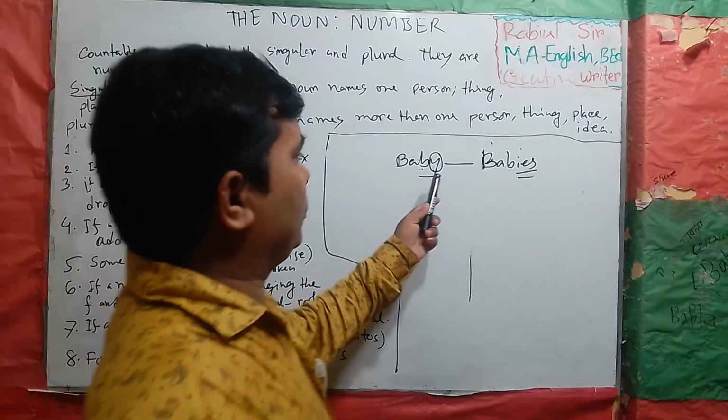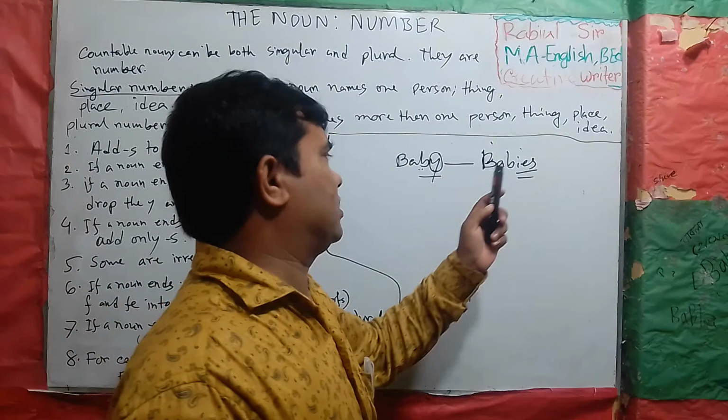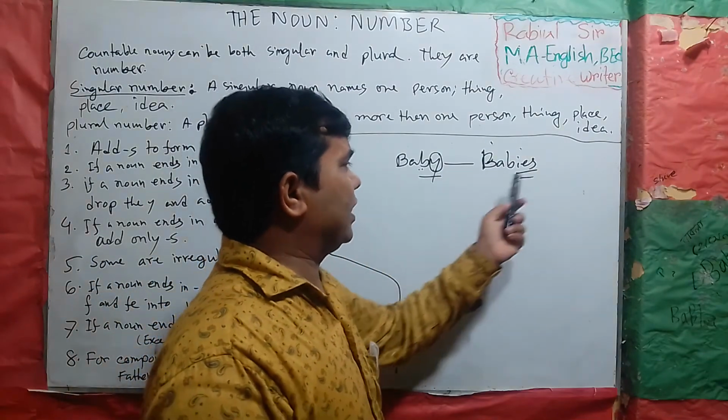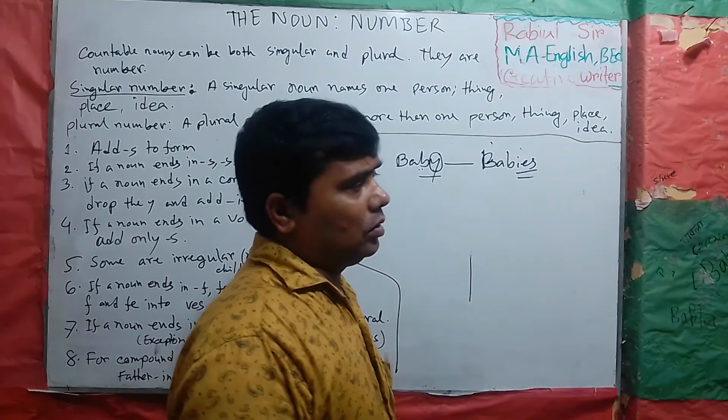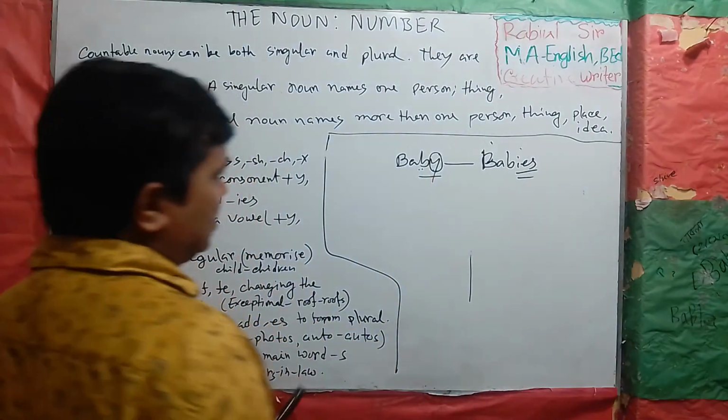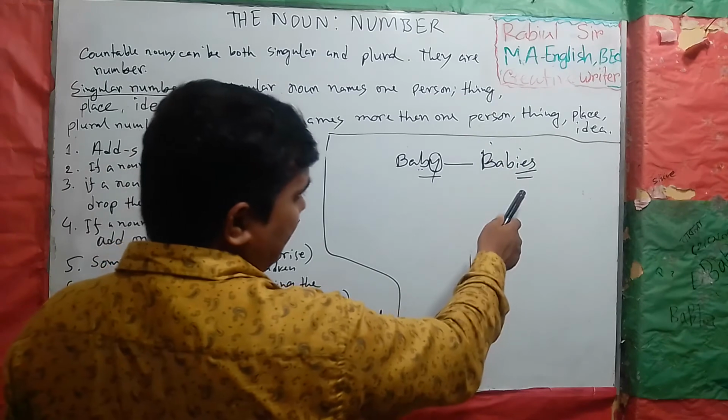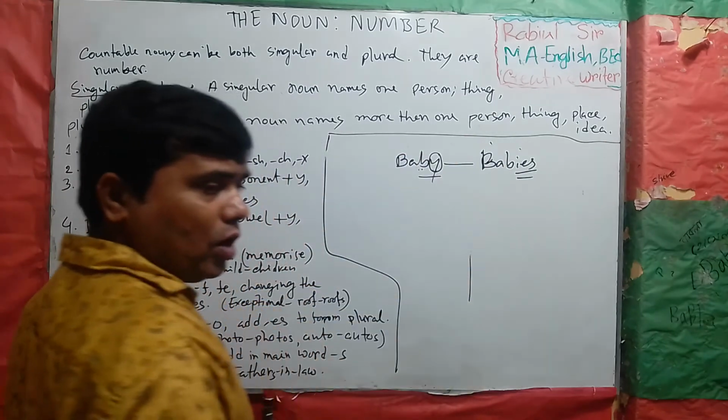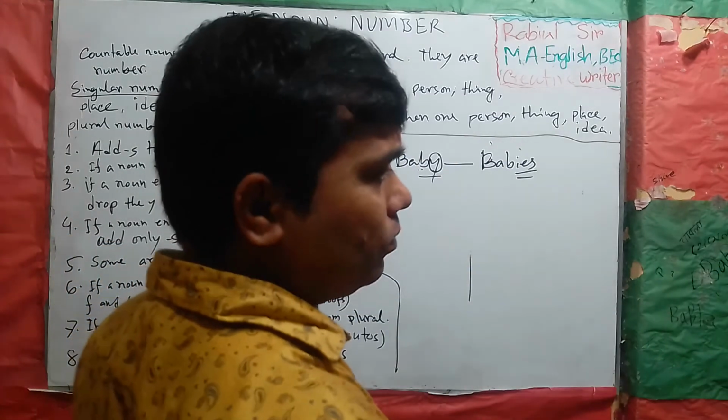We have to replace y by ies for forming plural.